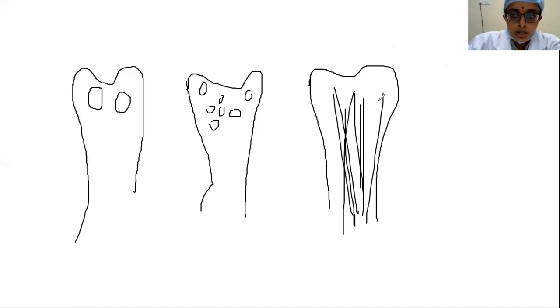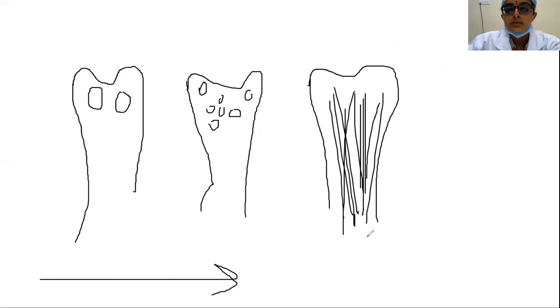Usually it goes along the longitudinal axis of the bone. As the aggressiveness of the tumor increases, it ranges from geographic to moth-eaten to ill-defined or permeative patterns of destruction. So these are the patterns of bone destruction.